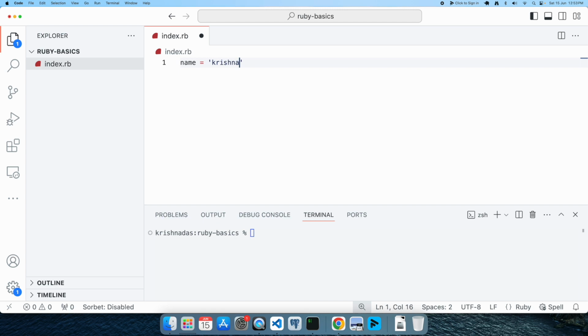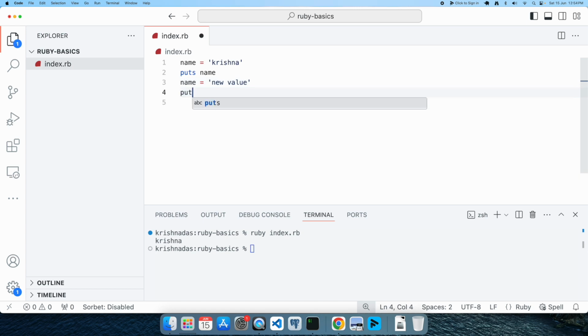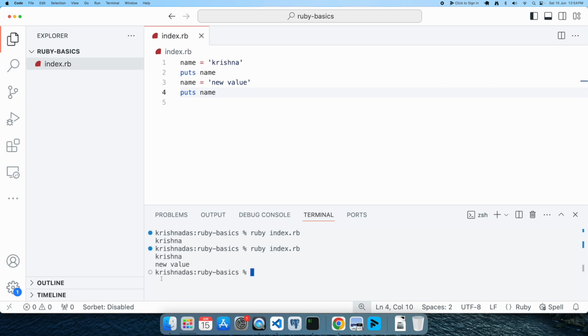The variable which I have declared is a variable of type string, and you can simply print the variable using the puts command, and once we execute this we will get the output. Variables are used to store values. In this example, Krishna is the value stored in the variable named name, and we can also change the values of variables. Here if you change that to a new value and print it, when I execute that, it will show the new value.